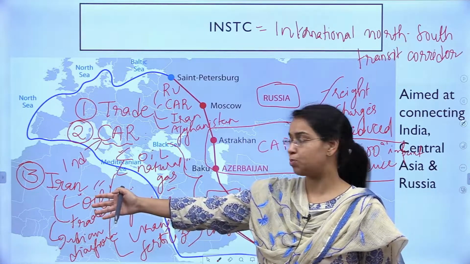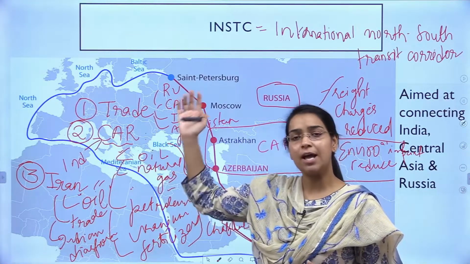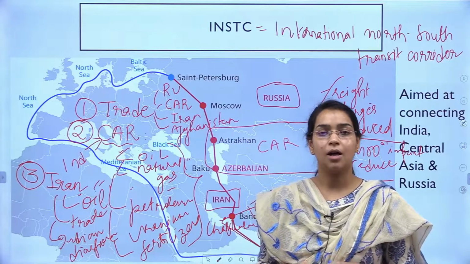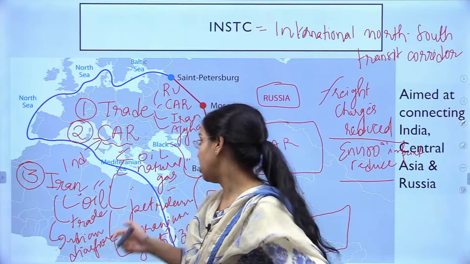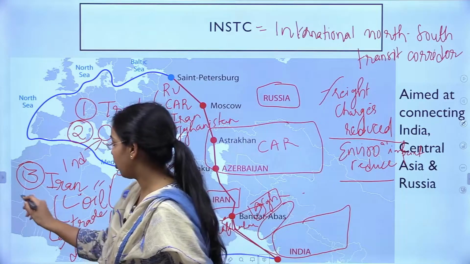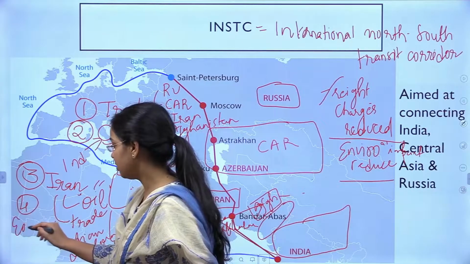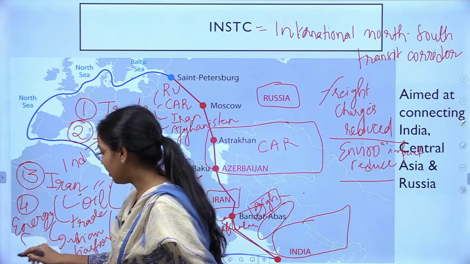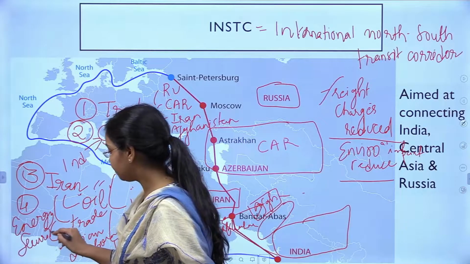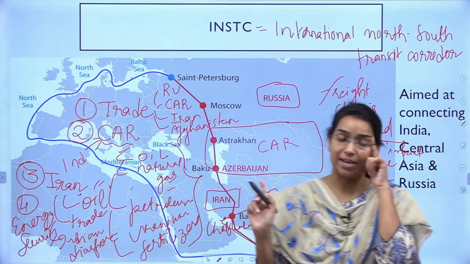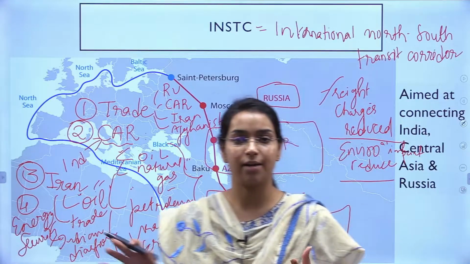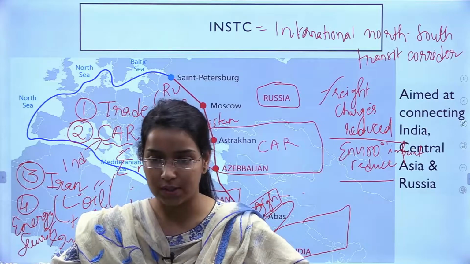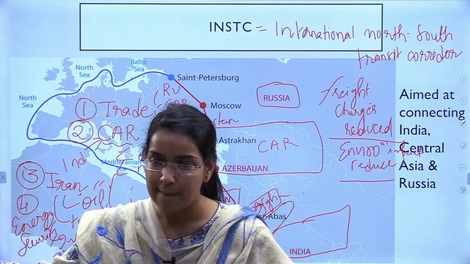ईरान भी हमें एनर्जी रिसोर्स प्रोवाइड कर रहा है, सेंट्रल एशियन रिपब्लिक्स भी, एंड इवन रशिया भी नेचुरल गैस एक्सपोर्ट करना चाहता है. सो यू सी हमारी एनर्जी सिक्योरिटी, for our energy security, you can even make it a separate point. For India's energy security, INSTC is very relevant because it is connecting us to all the areas where all these energy resources are found. ठीक है.